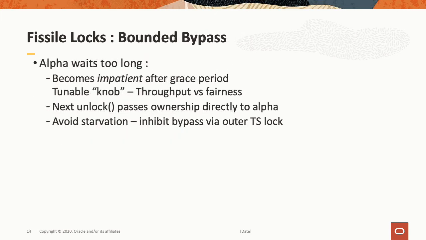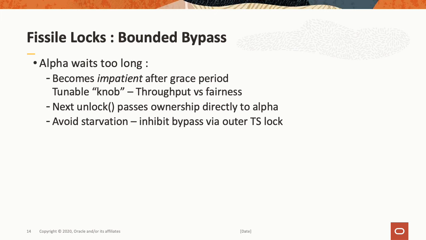So as described there, we could still have unfairness and unbounded bypass over the test and set lock. So what we do is we intentionally impose bounded bypass. If the alpha thread waits too long, it becomes impatient after a grace period. And the duration of that grace period is a tunable knob.